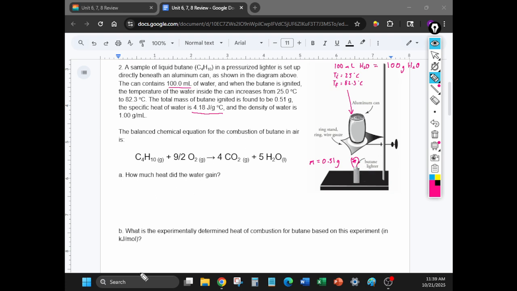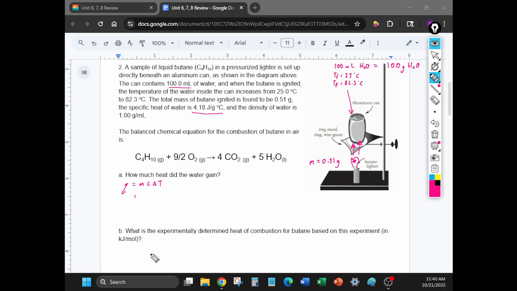And then the question is asking how much heat did the water gain. So assuming all of the heat that was generated by the butane burning went into the water, that's what we're going to use. So we are going to use the q equals mc delta T equation, because q is heat. So we're calculating for heat. We're trying to find how much heat the water absorbed for the temperature to go up this much. So it's pretty simple. Once you identify the equation and what all the numbers mean, it's just plug and chug.